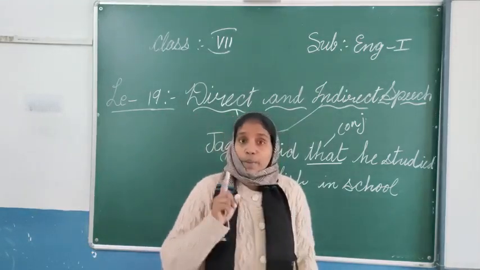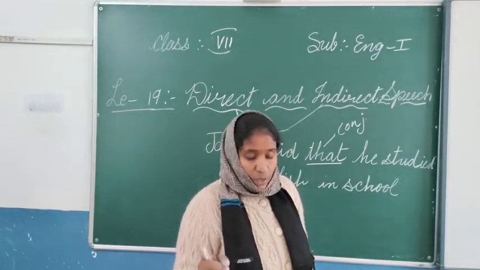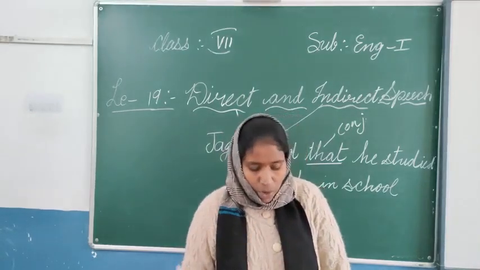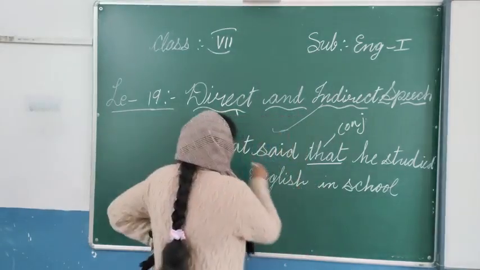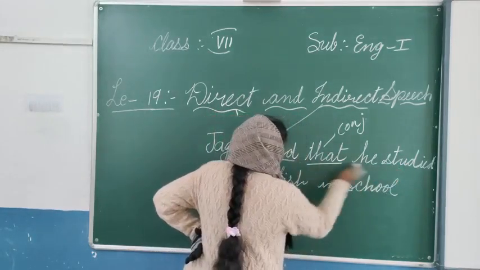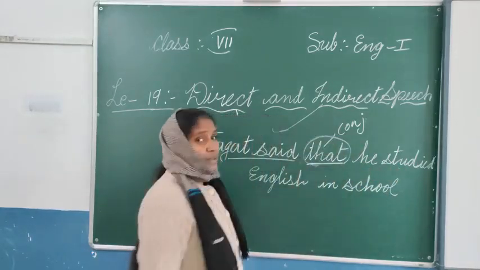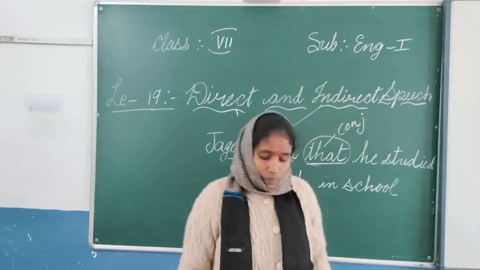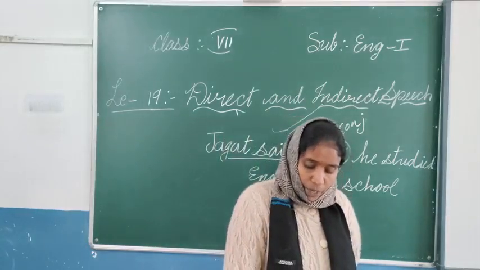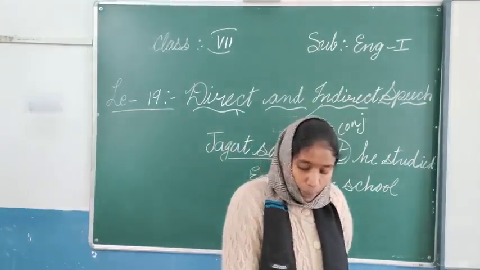A subordinating conjunction, such as "that", is used to join the main sentence with the quoted sentence. Next, the tense of the verb of the reported speech is changed to match the tense of the reporting verb.